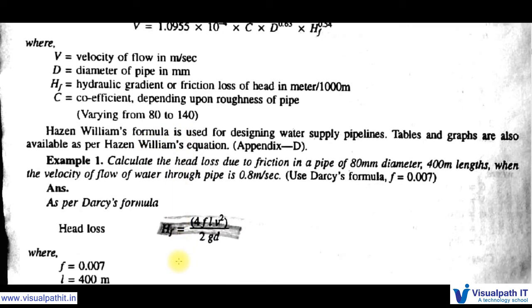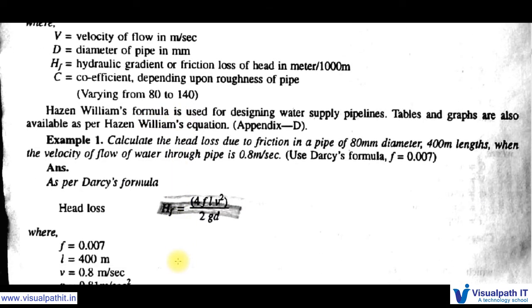Next, this is example 1. Calculate the head loss due to friction in a pipe of 80 diameter, 400 meter length when the velocity of flow of water through the pipe is 0.8 meter per second. Here in this example itself, they said use Darcy formula, f is equal to 0.007.